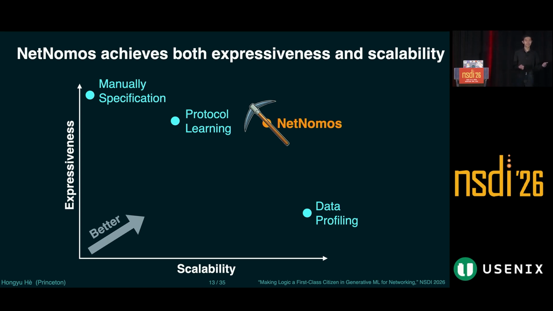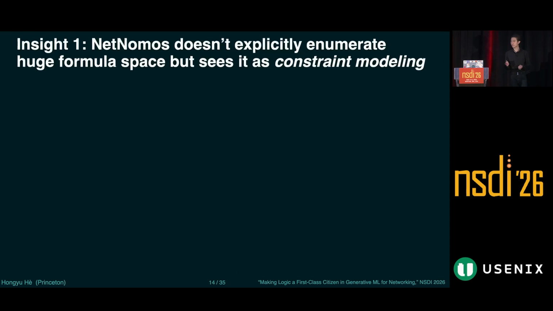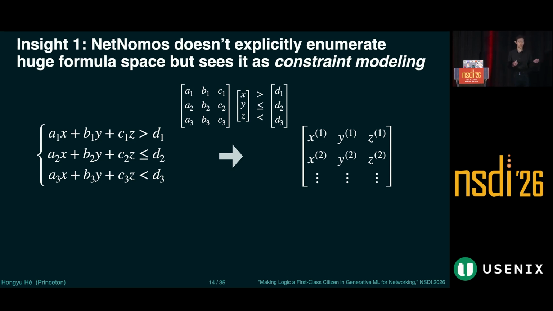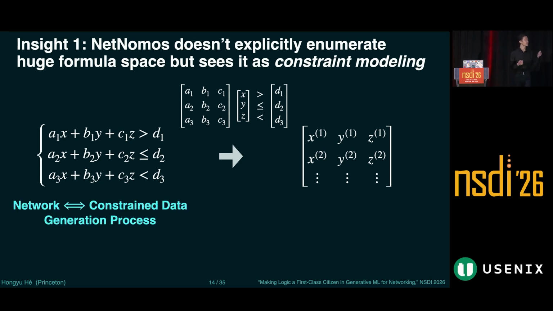And the key insight that allows NetNomos to achieve this is a reformulation of the problem as constraint modeling. We've all seen systems of equations from high school, and we can get a set of feasible points from the constrained set of equations by using, for example, Gaussian elimination to reduce them to echelon form. But if you think about it, the network can be seen as a constrained data generation process. And the resulting data points are the feasible solutions to that constrained data generation process.